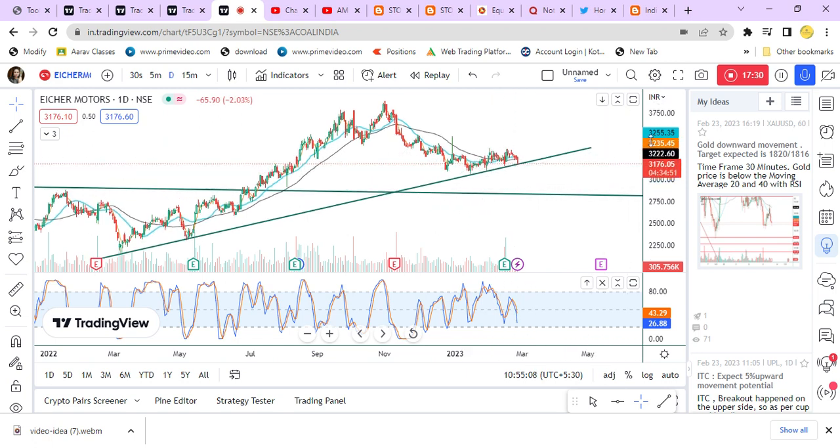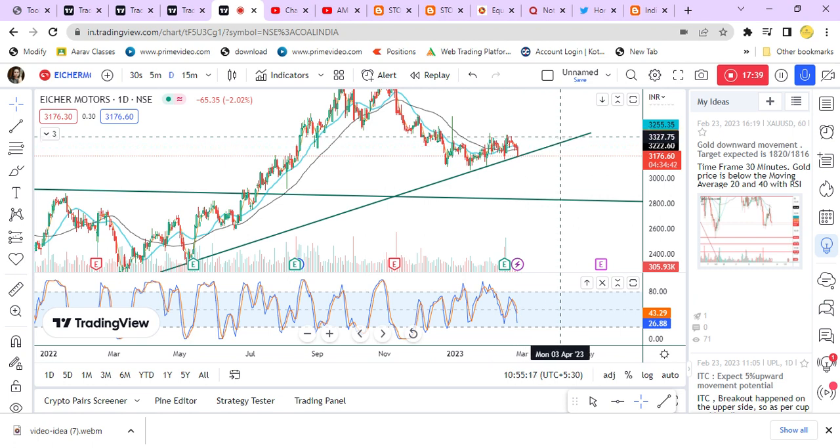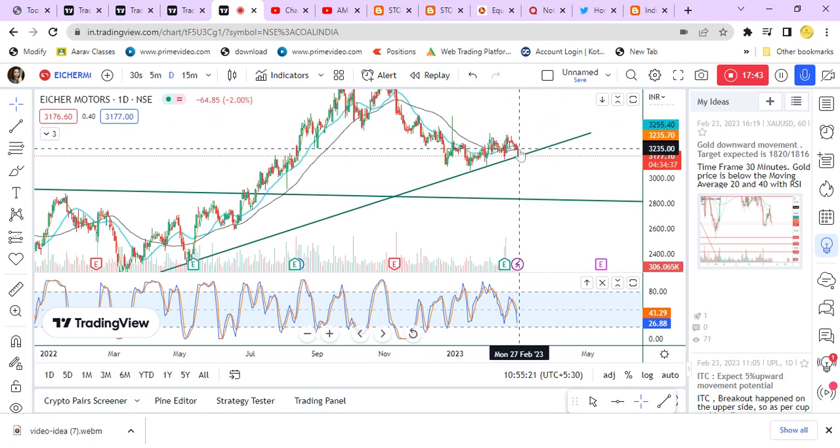And even if this line breaks out, the next target would be this one, 2829. Okay, but since it's on uptrend, we can't expect more value from that, because for it to become a downtrend, it will take more time. Okay, so the moving average needs to break the trend line. Again it needs to come back for retesting, so it's time consuming. So we need to skip stocks like this.